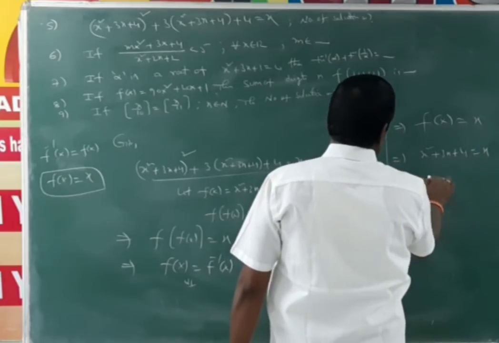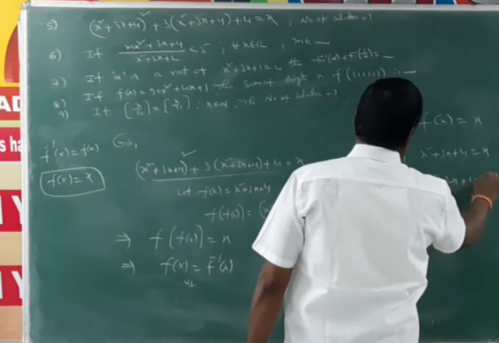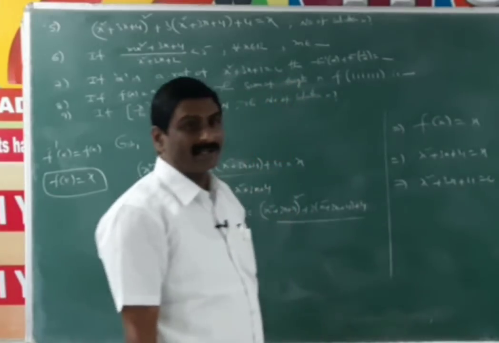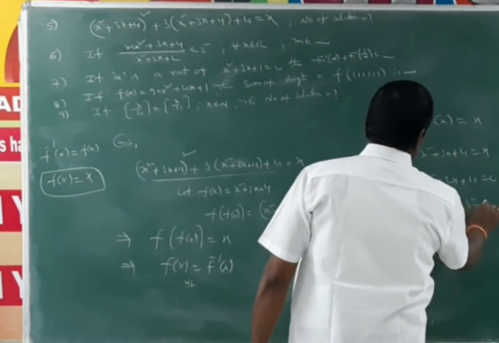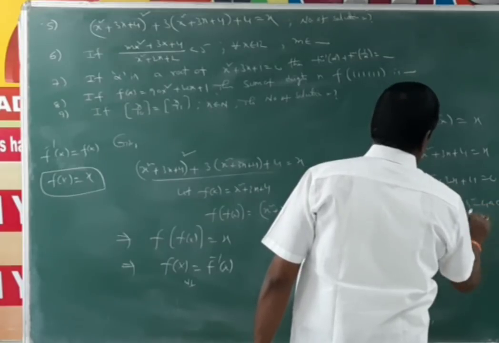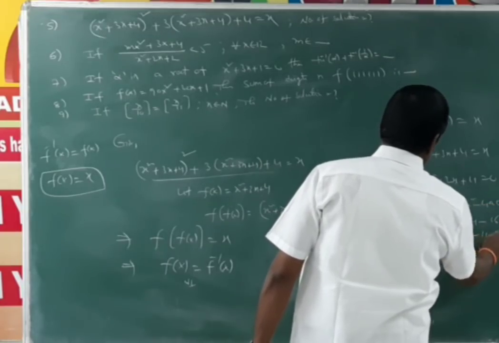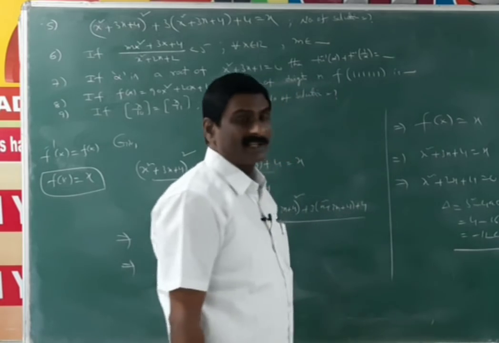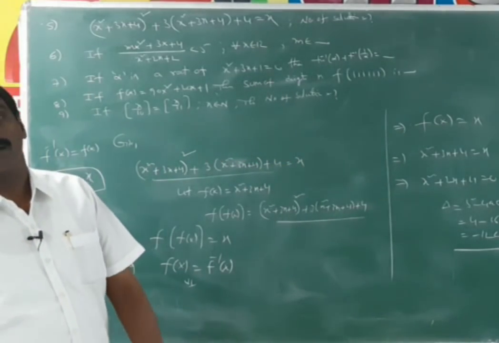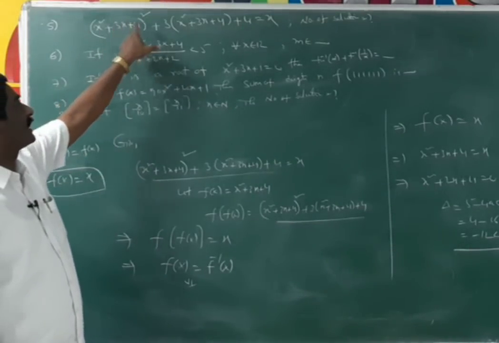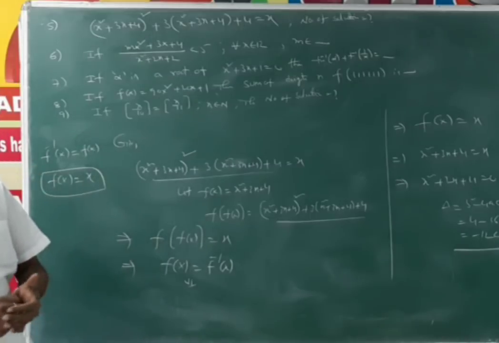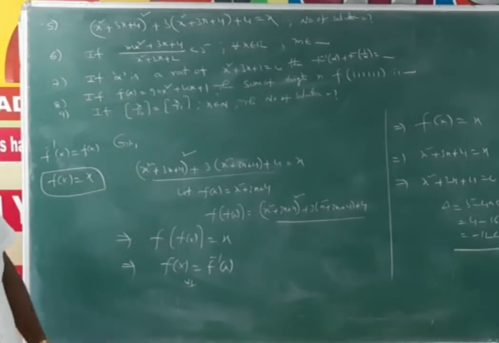f(x) means x² + 3x + 4 = x. That means x² + 2x + 4 = 0. It is a quadratic in x. Here delta is equal to b² − 4ac. That value is 4 − 16, that means −12, less than 0. Delta is less than 0, that means the roots are imaginary. So there are no real roots for this equation. Therefore, the number of real roots of this given equation is 0.